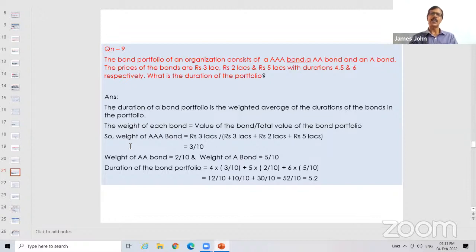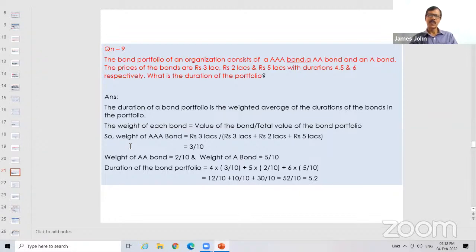You have to calculate the weighted average. So how do you calculate the weighted average? You have to attach the weight for each. So the total investment in the bond portfolio is 3 plus 2 plus 5, total 10 lakh. Out of 10 lakh, AAA rated is 3 lakh, and its duration is 4. So 4 into 3 by 10 plus 5 into 2 by 10 plus 6 into 5 by 10. We'll get the average duration as 5.2.